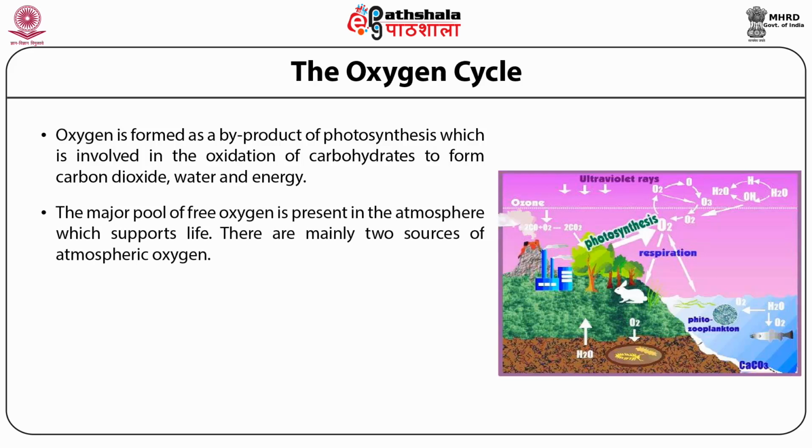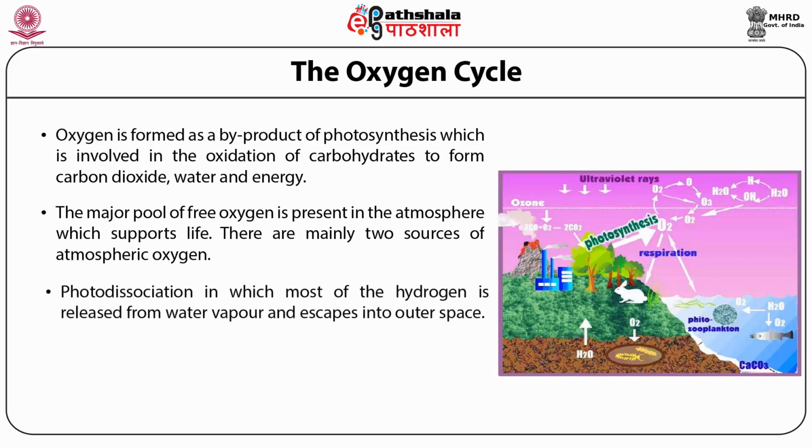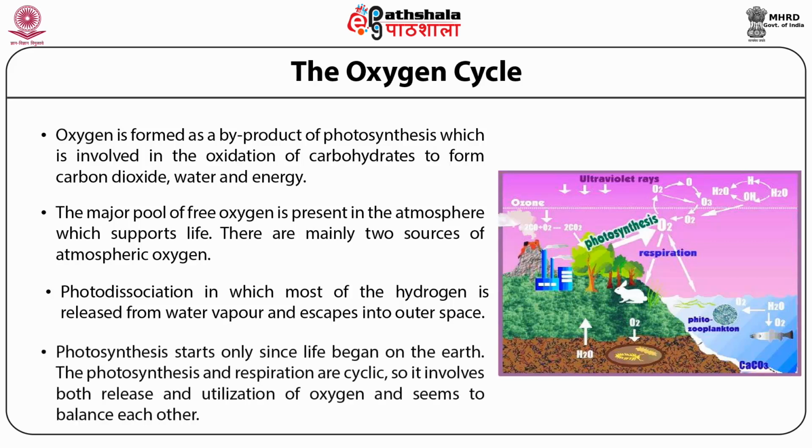The major pool of free oxygen is present in the atmosphere, which supports life. There are mainly two sources of atmospheric oxygen. The first is photodissociation, in which most of the hydrogen is released from water vapor and escapes into outer space. Photosynthesis started only since life began on the earth.